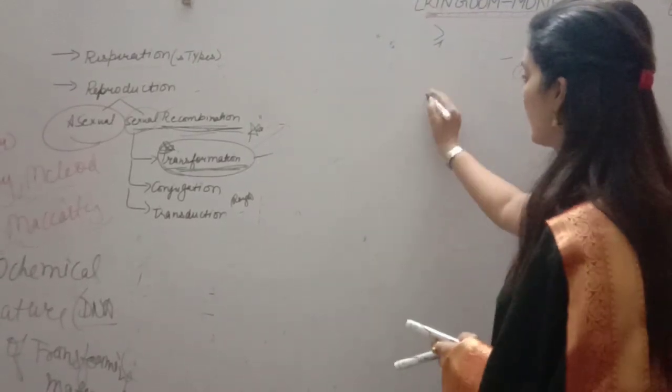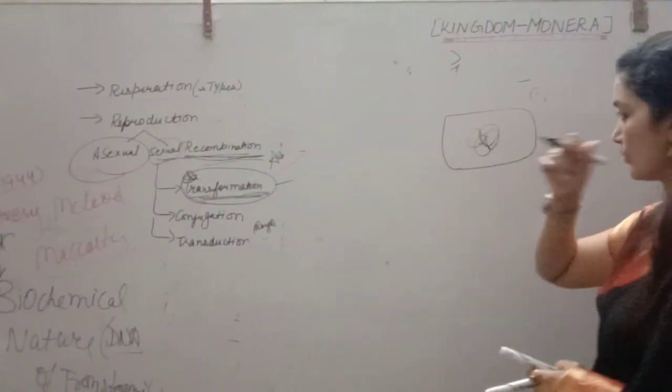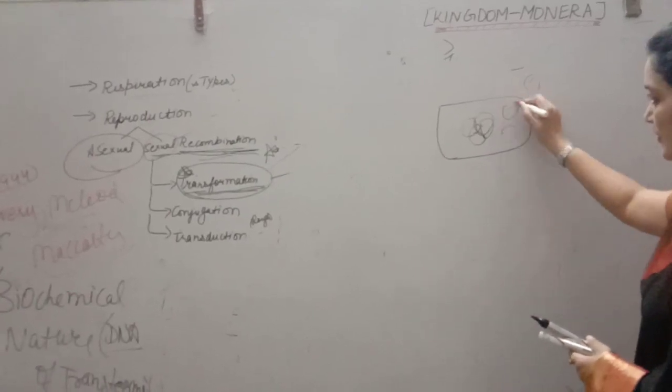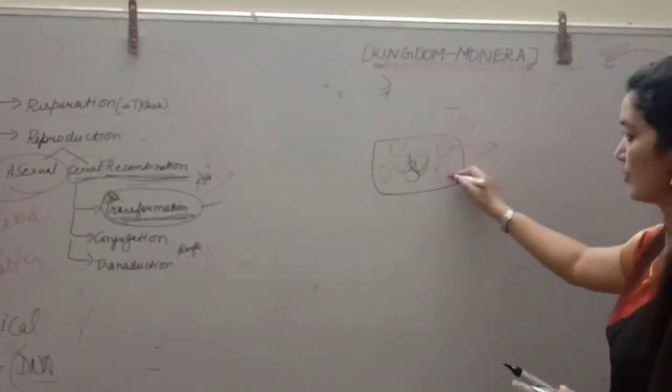Let me explain. Suppose this is a bacterial cell. This is DNA without any nuclear membrane, and here are some circular structures, circular DNA. These are called plasmids.